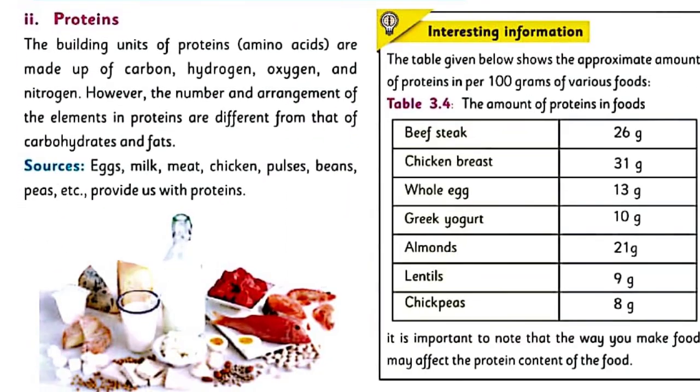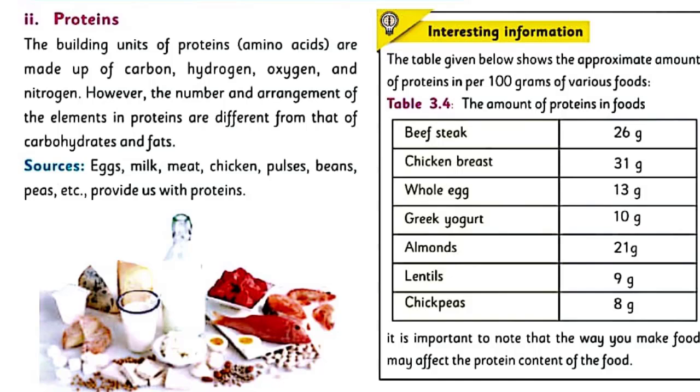2. Proteins. The building units of proteins are made up of carbon, hydrogen, oxygen, and nitrogen. However, the number and arrangement of the elements in proteins are different from that of carbohydrates and fats.